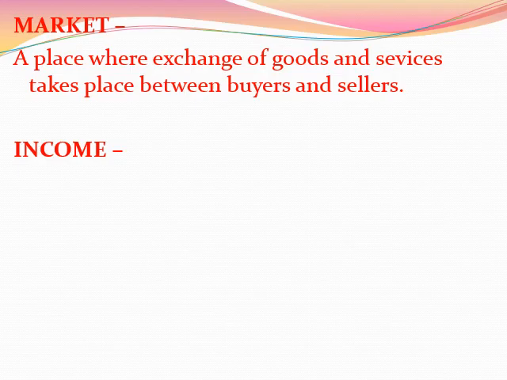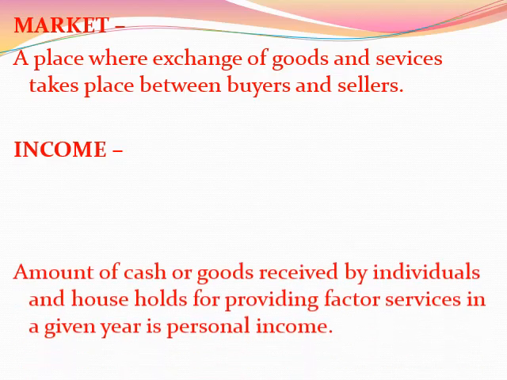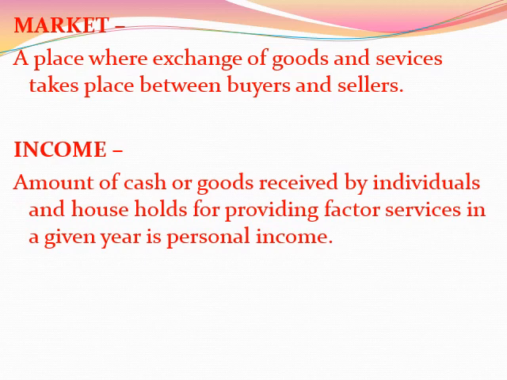The next is income. So what is income? Income of a person is actually an amount. Amount of what? It can be of cash, it can be of goods, which are received by individuals, or a household, for the purpose of providing factor services.